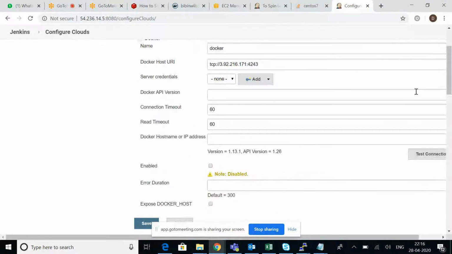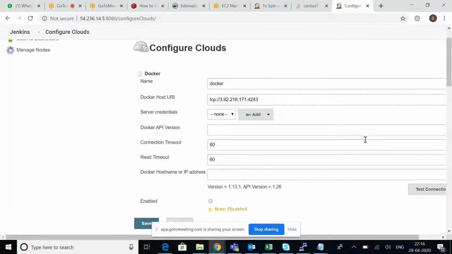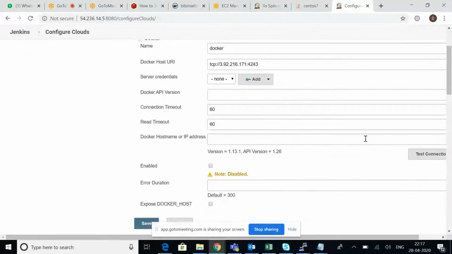Test connection. Maybe we have to go through it line by line, then only I can figure it out. Okay, do one thing. Try it one more time. So definitely somewhere you missed something related to this part, whatever you showed me. This is for the Docker host login.